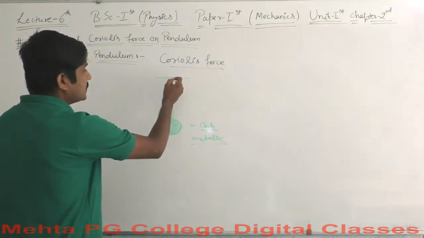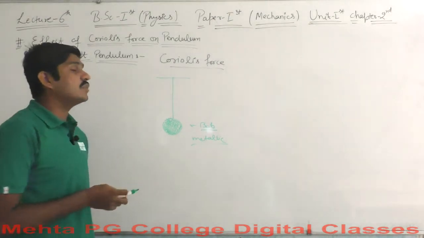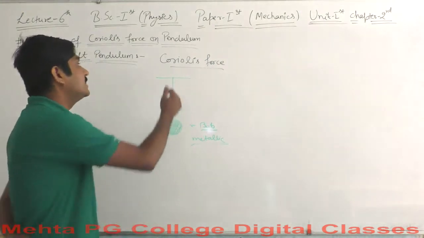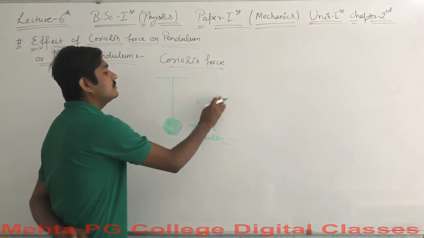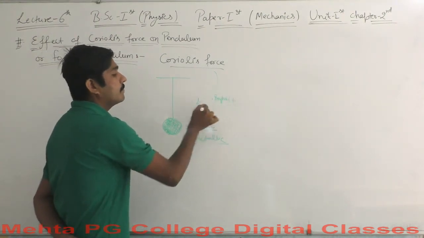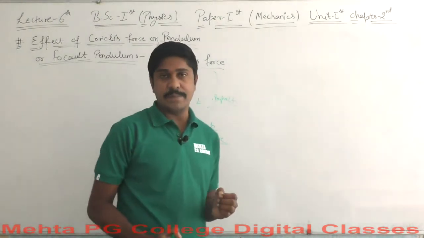Okay, so this has been hung from here, and we just wish to know how the Coriolis force, which affects every other motion, acts here. So certainly this Coriolis force must have some impact on it. So let us know how all these things happen.